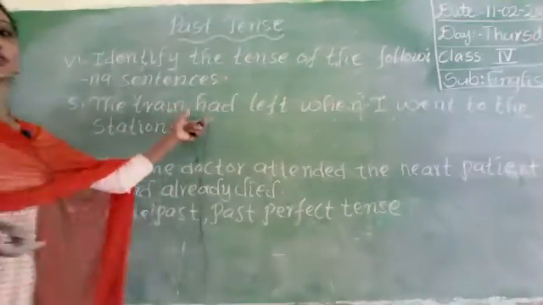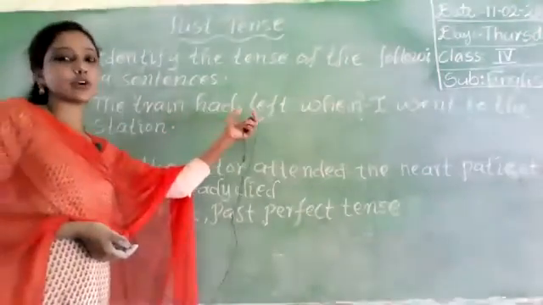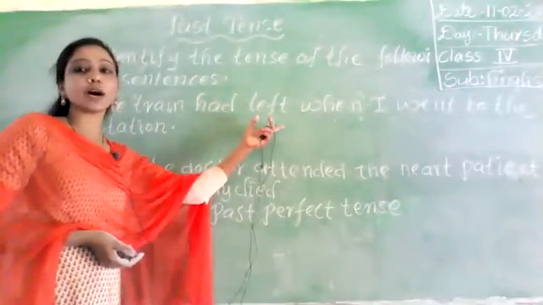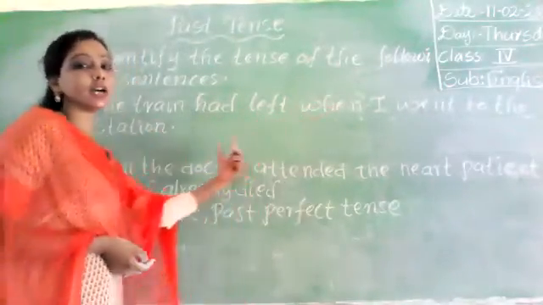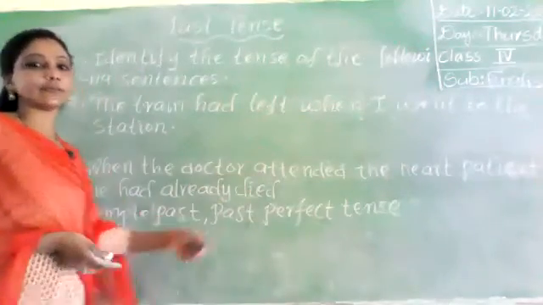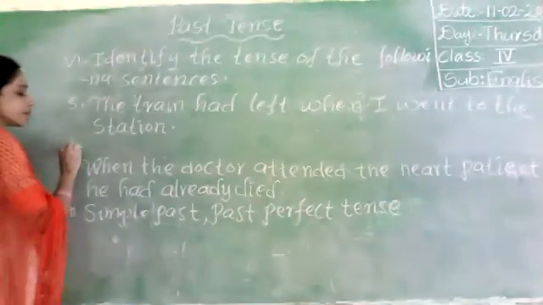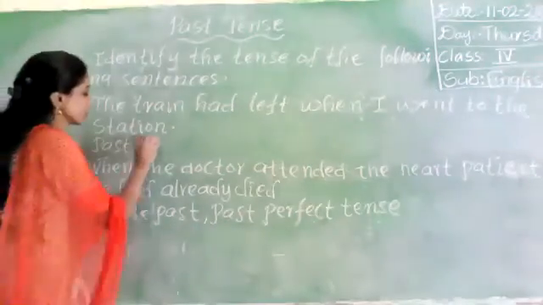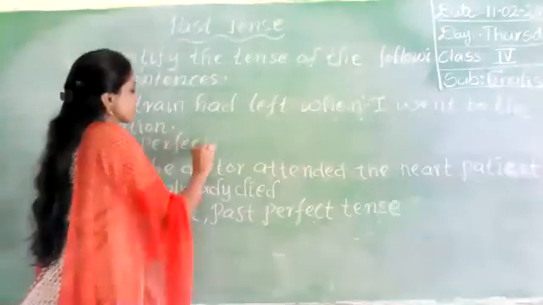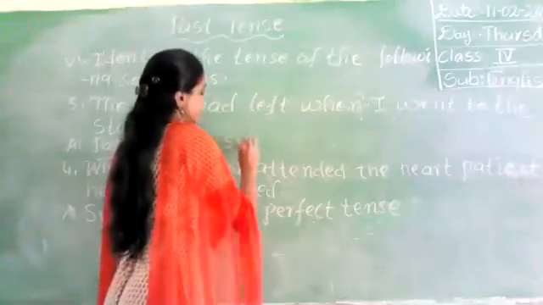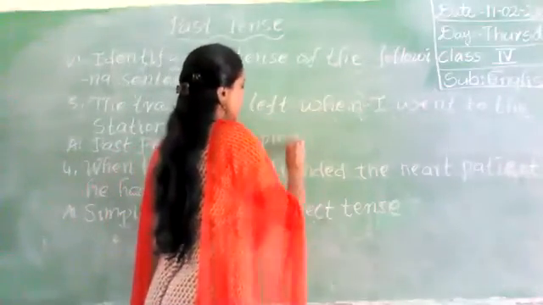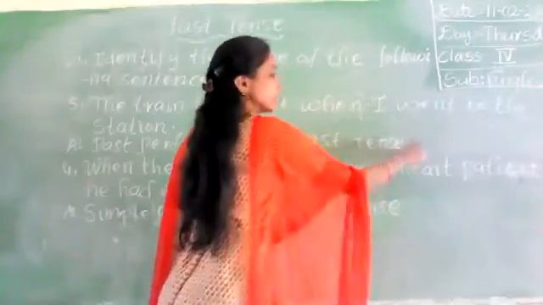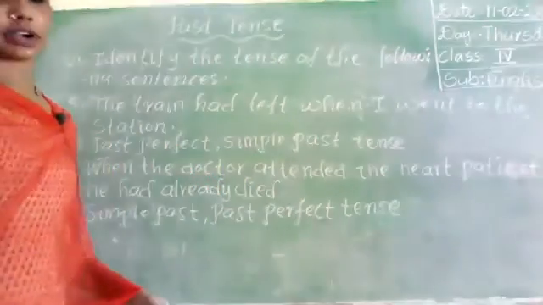The train had left. Look at here. Past perfect tense. Had left, with the verb plus had. The train had left is the past perfect tense. I went to the station is the simple past. Okay. First one, past perfect, and also simple past. Right, write fast.